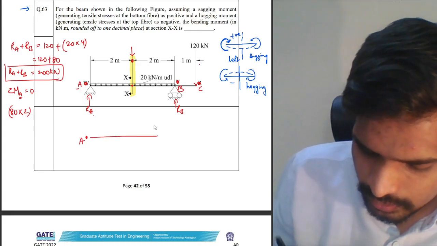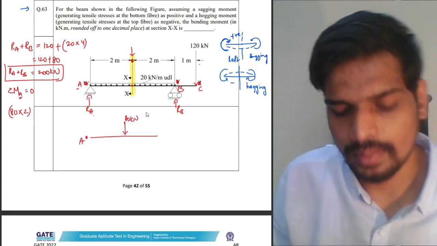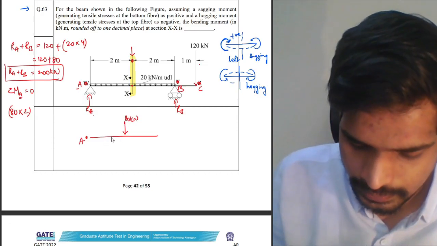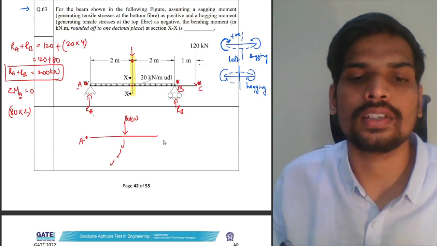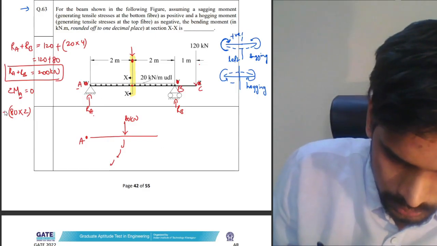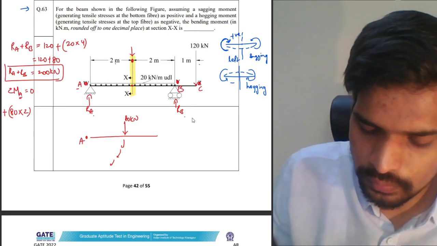I'm converting the UDL into a point load basically. This is creating a clockwise moment. Clockwise moments are taken as positive, so this is plus. Next one, RB into distance.